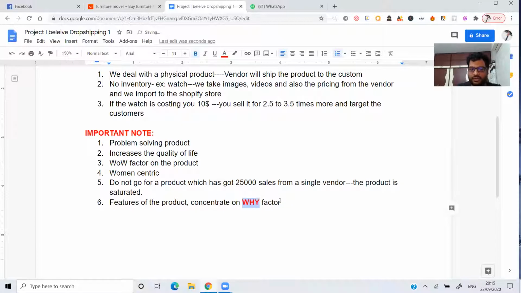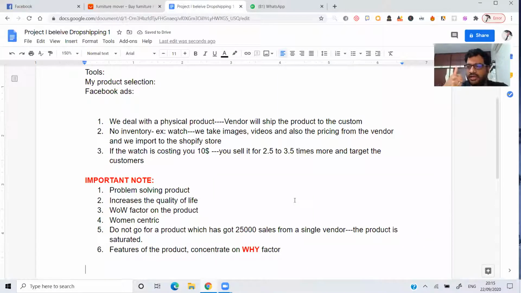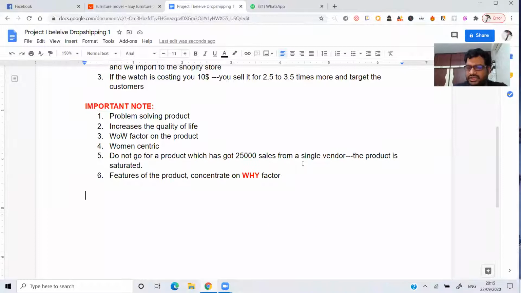So these are the different things you need to take care of for a product in dropshipping: a problem-solving product that increases the quality of life, wow factor, women-centric. Do not go for a product which has got 25,000 sales from a single vendor. If the product is almost saturated, it is because more advertisements and more people promoting a particular product means they are getting a good number of sales. So concentrate on the features and on the why factor, that is, why that particular person should come to you and take this product.